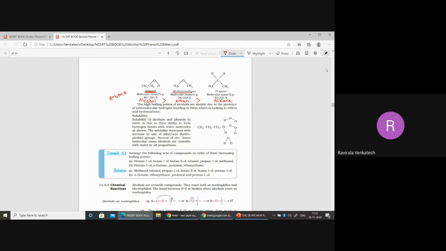Correct or not? Now, in this case, the condition is that their molar mass must be equal, or near to equal. For example, if you observe, the ethanol molar mass is 46, okay, and ether molar mass is given here 46, and propane molar mass is near to 46. I am not saying exactly 46, it should be near. So when you are doing this type of questions, they are having near molar mass. Then only this will work actually, right?